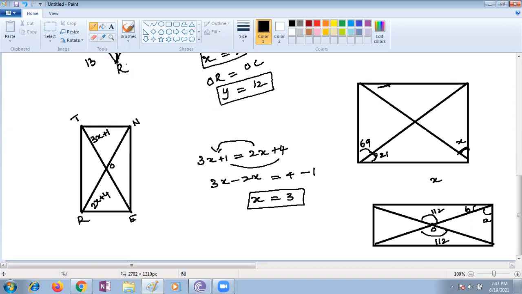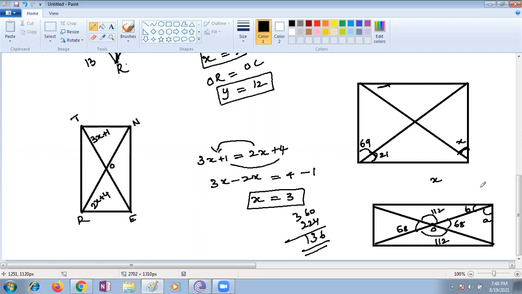Which property can we use here? 224 minus 360 is nothing but how much, children? It's 136. The 136 should be shared by both, that means 136 divided by 2 is 68. Each angle is 68. This one is 68. Now, how are you supposed to find out the value of A?